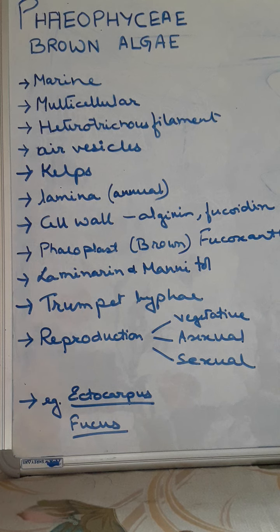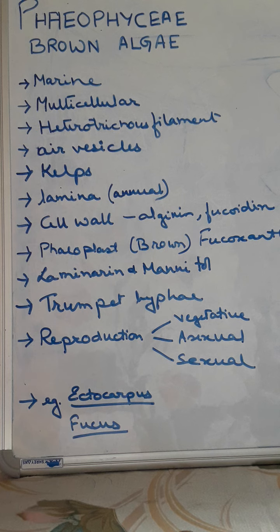Then the reserve food, the food which is prepared during photosynthesis, is laminarin and mannitol. Now these algae possess the trumpet hyphae. Trumpet hyphae means the hyphae which help in conduction of food. Food materials are conducted with the help of these trumpet hyphae, and these are present in the larger kelps. Now their flagellation is heterocont. Heterocont means there are different kinds of flagella, two different types of flagella.